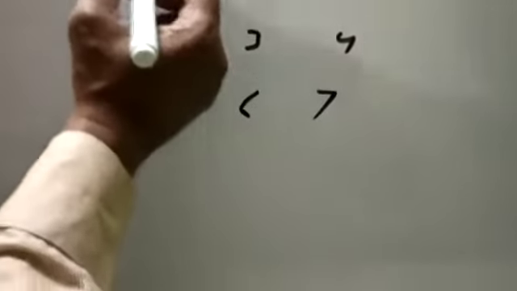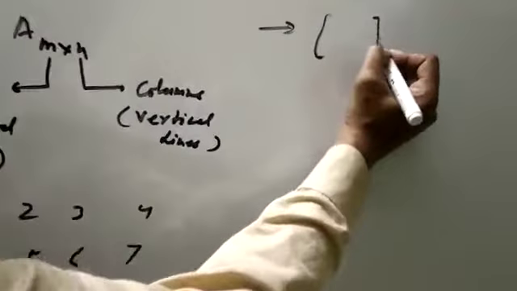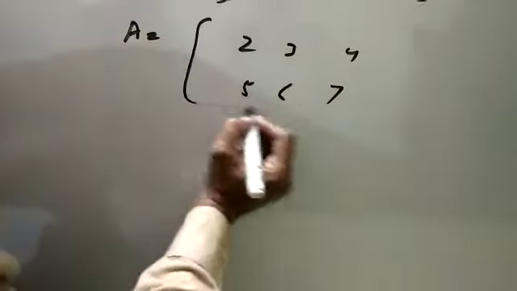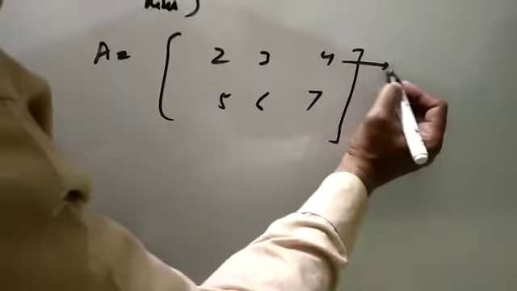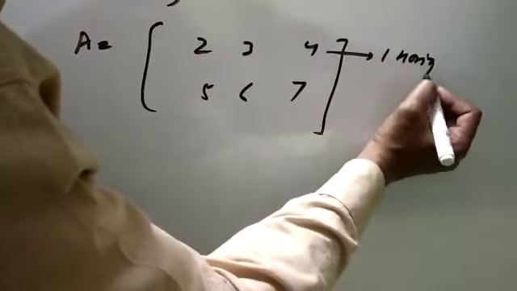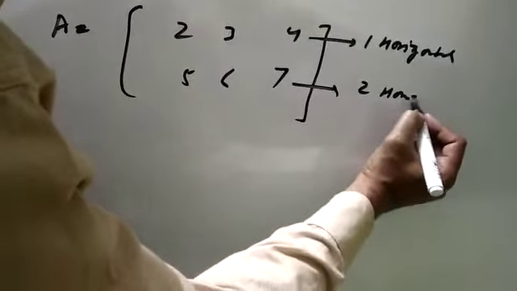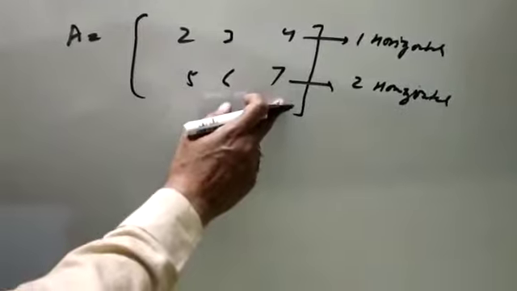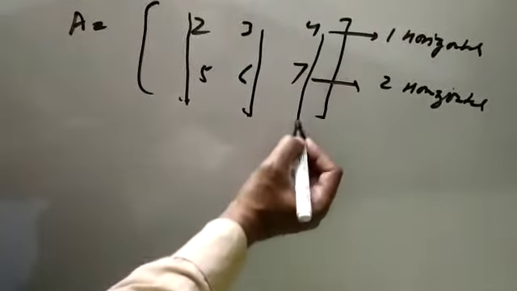Generally, matrices are represented by a square bracket or a smaller bracket, that is, parentheses. Let us suppose this is a matrix. This is the first horizontal line, and this is the second horizontal line. So there are 2 horizontal lines, and the number of rows is 2 here. Now this is the first vertical line, second vertical line and third vertical line.